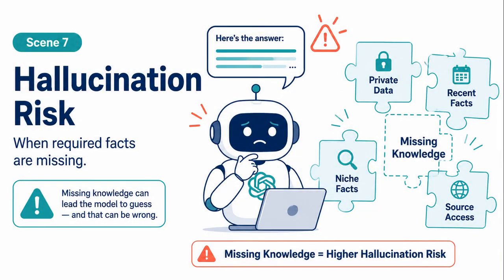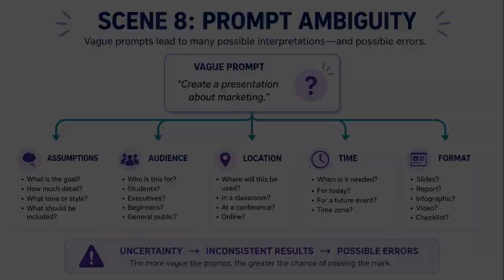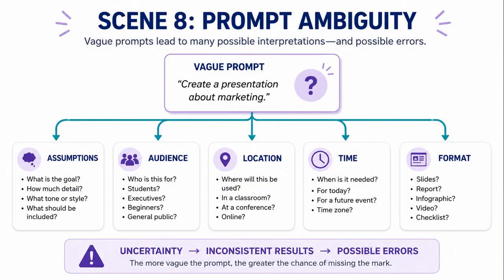This sets up the next important point, cause 1, missing knowledge. One common cause is missing knowledge. If the model does not have the needed information, it may still try to answer. This can happen with private company data. It can happen with recent events. It can happen with niche facts. It can happen when the question requires a source the model cannot access. When knowledge is missing, guessing becomes a risk.